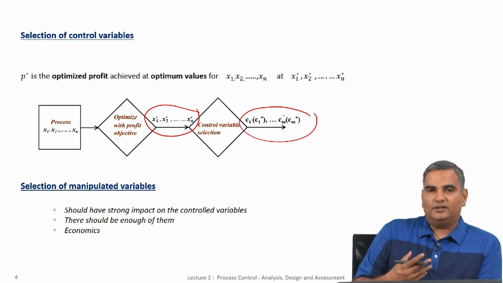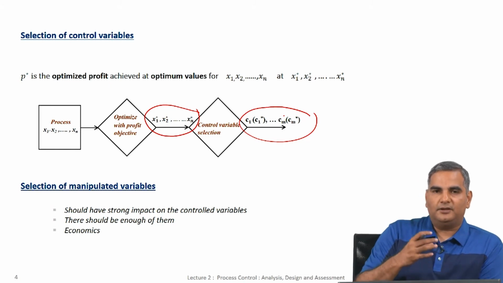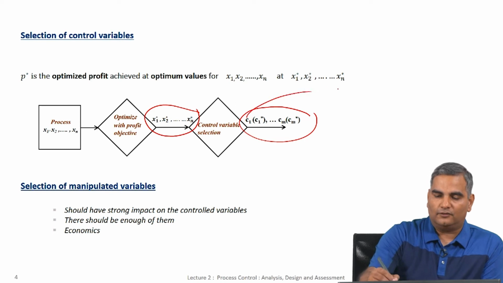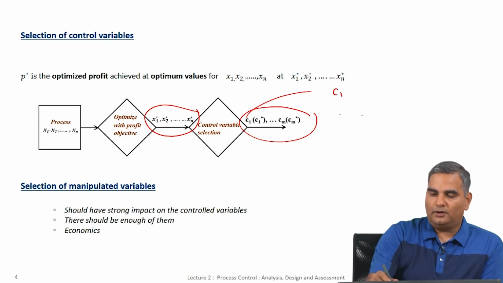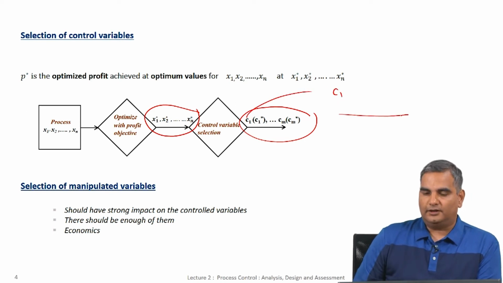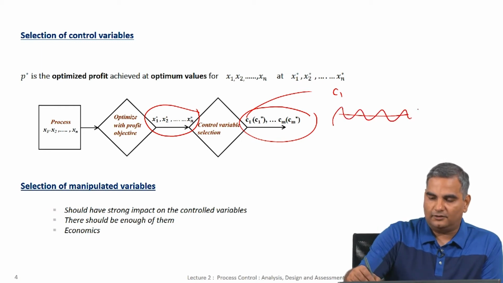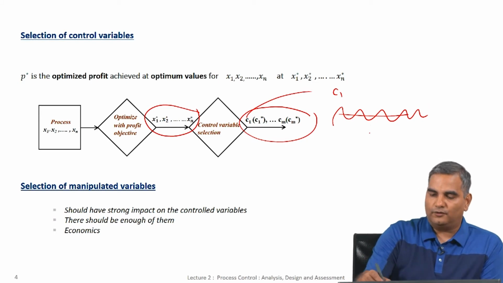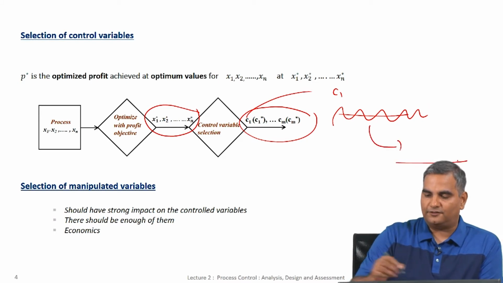So, I need to have enough of them, and really if you think about control, there is a notion of moving variability from one variable to another. What I mean by this is the following: supposing you take this control variable C1, we want it to maintain a value here, but because of disturbances, let us say it is varying like this. So, basically we want to go from here to a situation where it is flat.